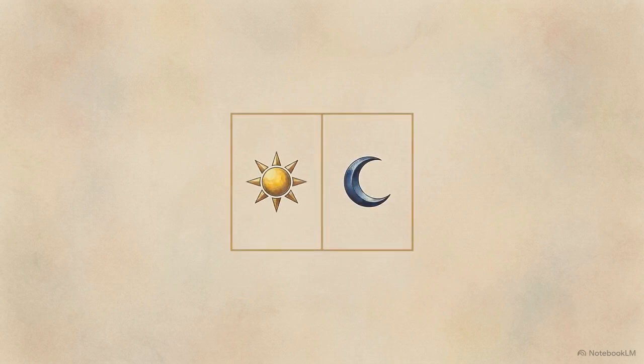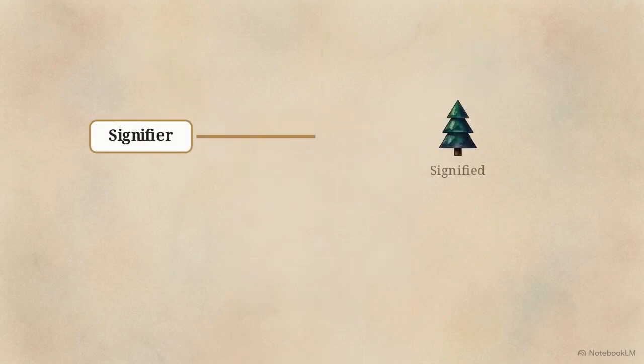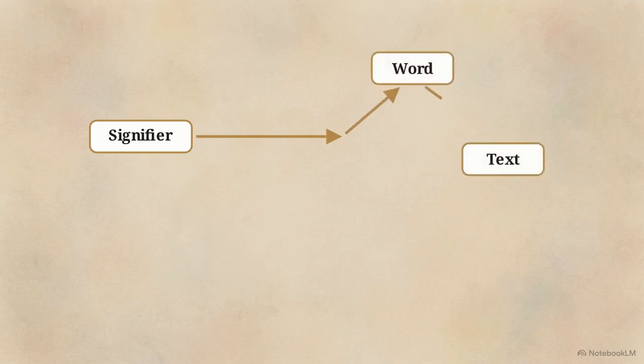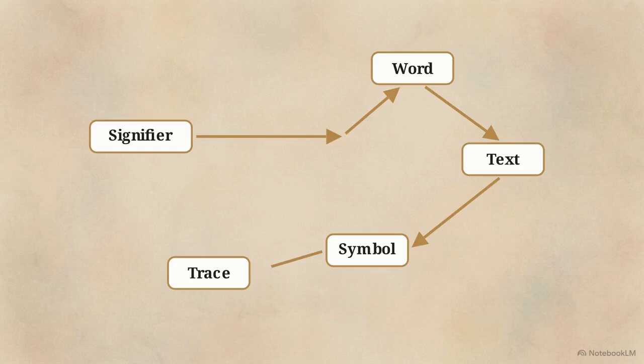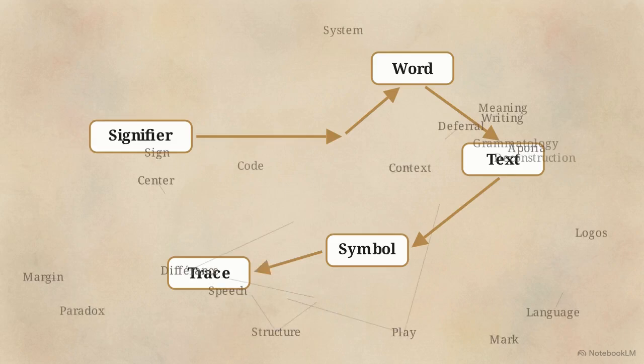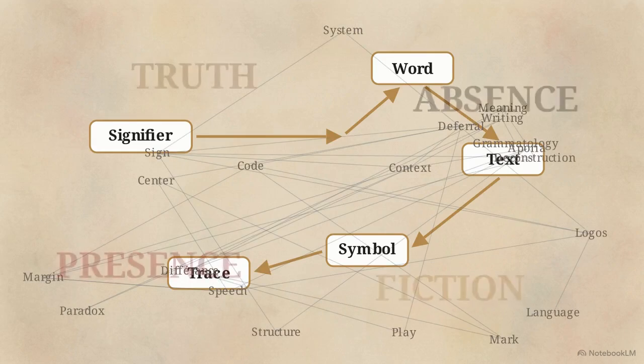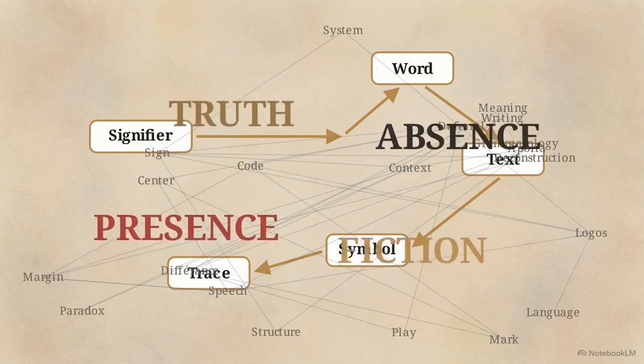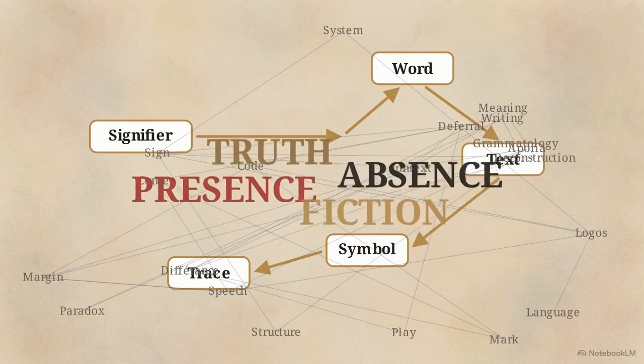This visual fracturing represents Derrida's concept of différance. He argued that a signifier never actually points to a concrete signified concept. It only points to another signifier in an endless chain. Because meaning is always deferred and unstable, texts contain inherent contradictions.